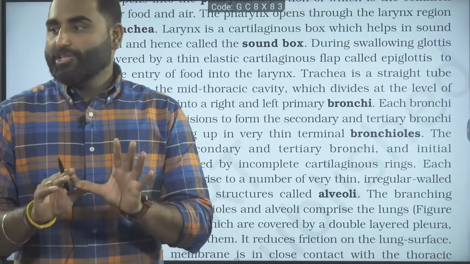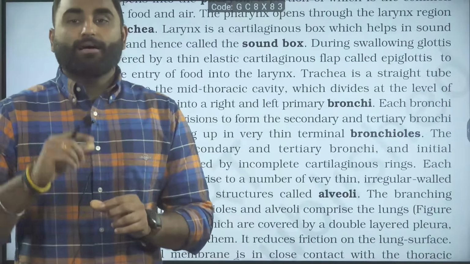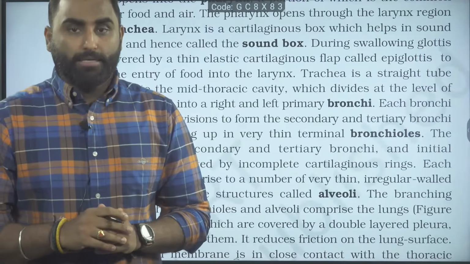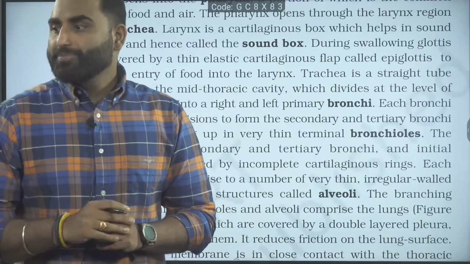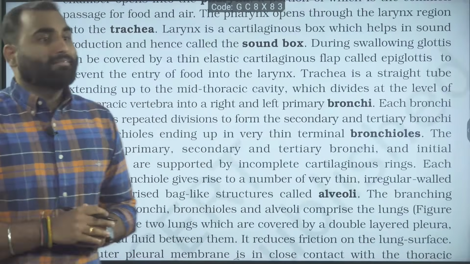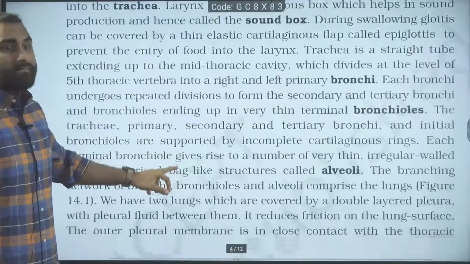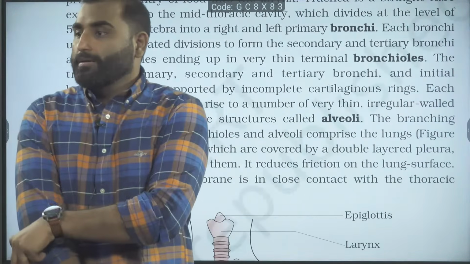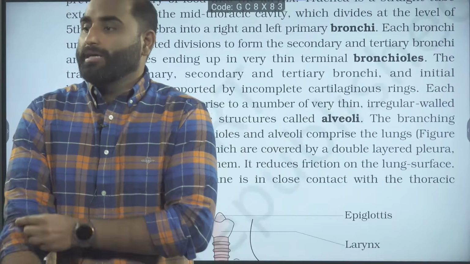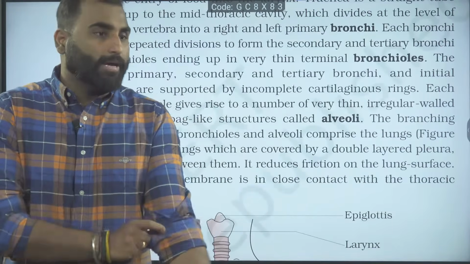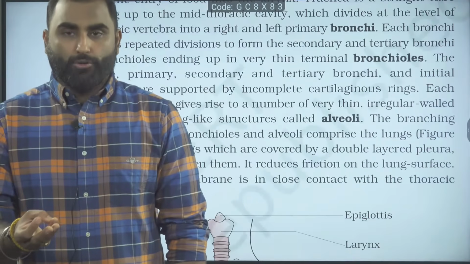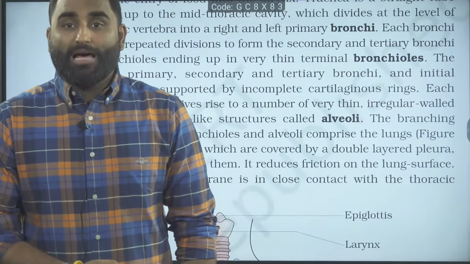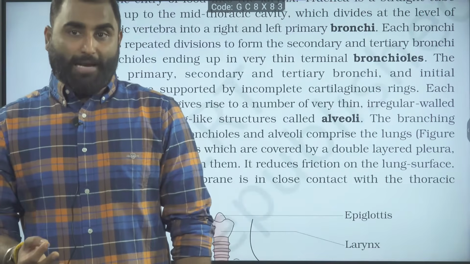Till the initial bronchioles, the incomplete, C-shaped cartilaginous rings are present to prevent the collapsing of the tubes. It is not present on the terminal bronchioles. It is not present on the respiratory bronchioles. It is not present on the alveolar ducts. It is not present on the alveoli.